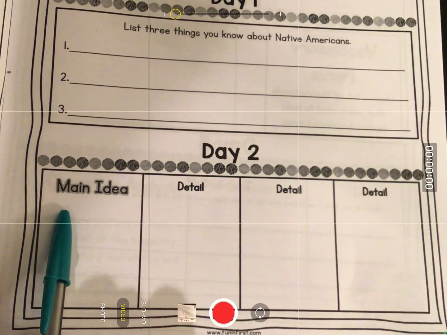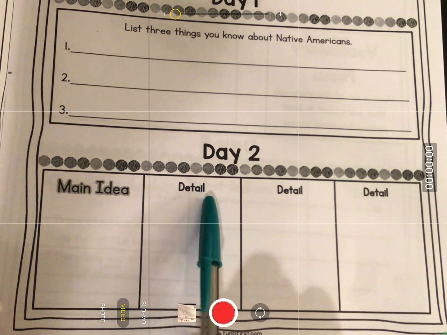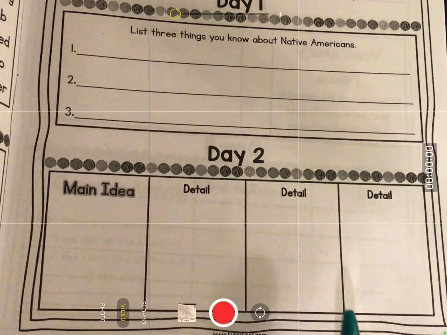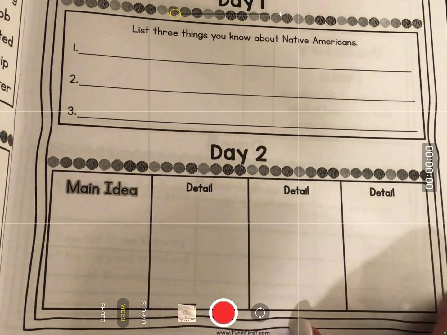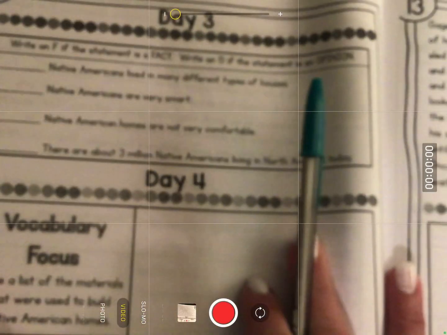Now we're going to do the main idea, so what the story was mostly about, and then 3 details, so what goes along with the main idea that was mentioned. And on the back page, write